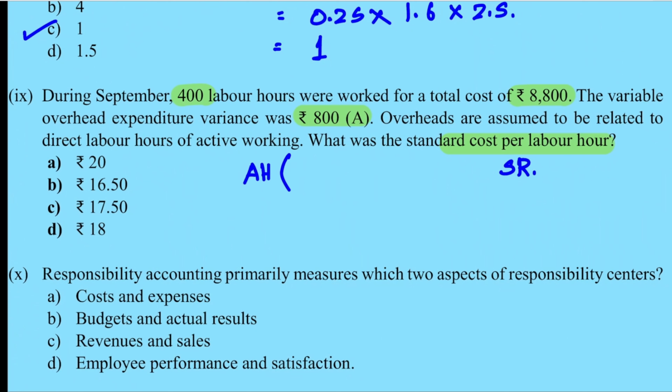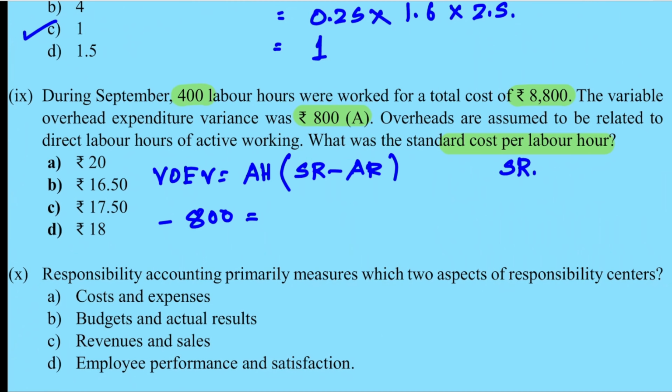So variable overhead expenditure variance is equivalent to your labor rate variance. If you remember labor rate variance, variable expenditure variance also is the same. Actual hour into standard rate minus actual rate. So this is your labor rate variance or variable overhead expense variance. Here the variance is given, which is 800 adverse. So we will write minus